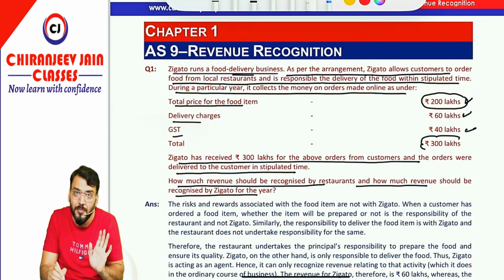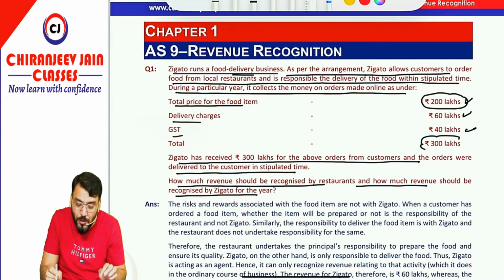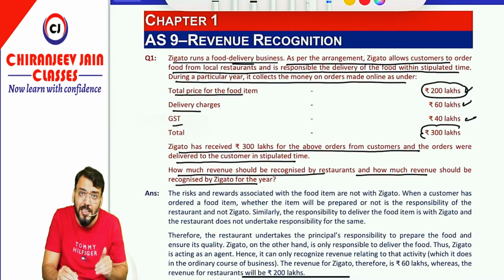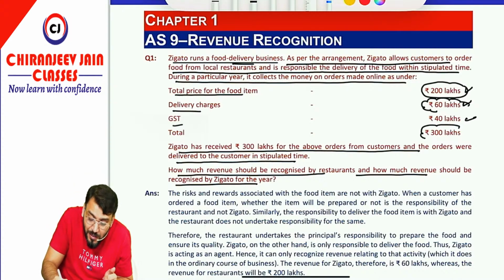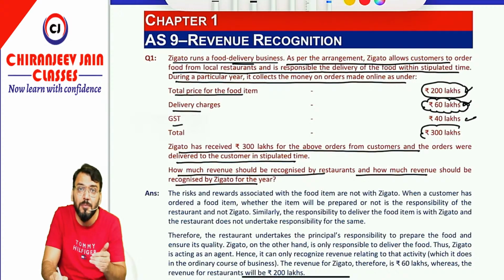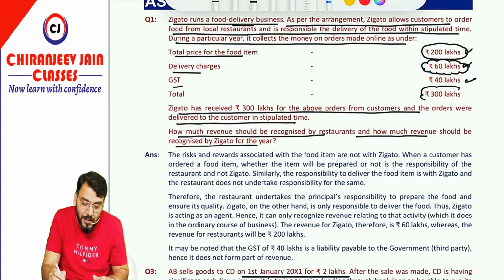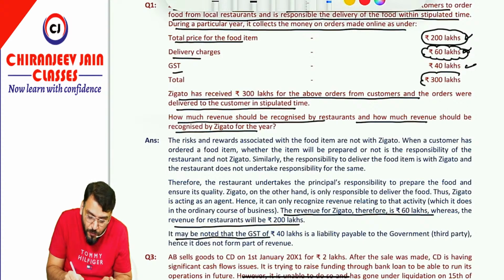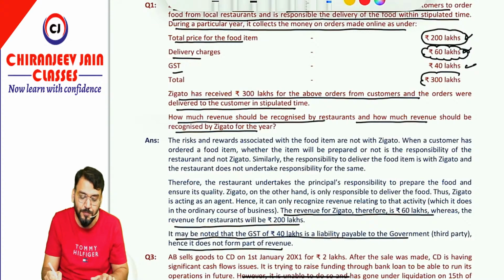Understood? Their amount of revenue will be 200 lakhs. However, for Zigato, because they are responsible for delivery of goods, they are receiving only 60 lakh for that. So their revenue will be 60 lakh, and the GST whatever they are recovering from the customer actually belongs to the government. That is not a revenue. You can see the revenue for Zigato therefore is 60 lakh, whereas the revenue for the restaurant will be 200 lakh. It may be noted that GST of 40 lakh is a liability payable to the government, hence it does not form part of revenue. Can you read the answer?